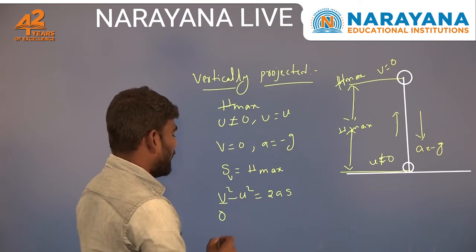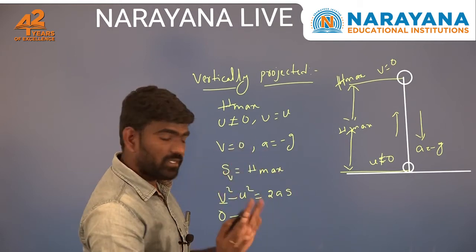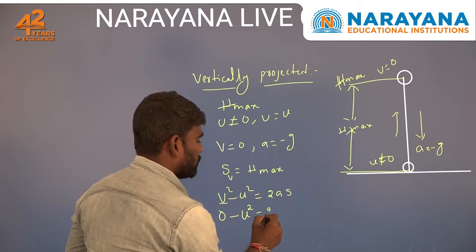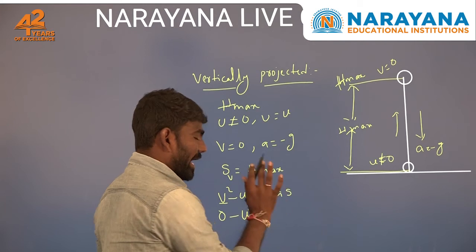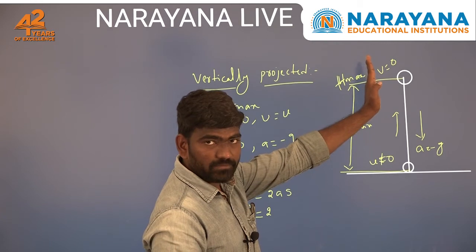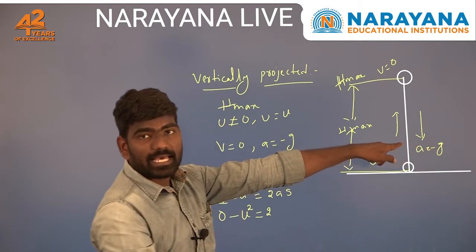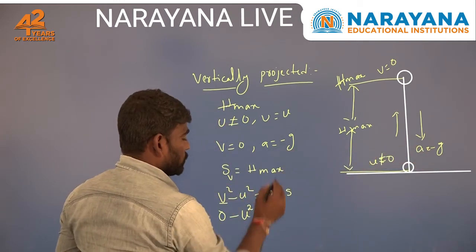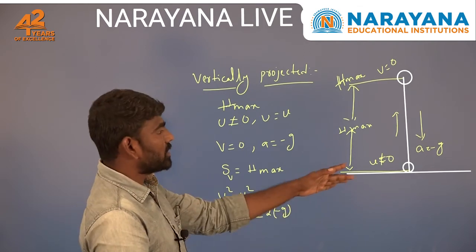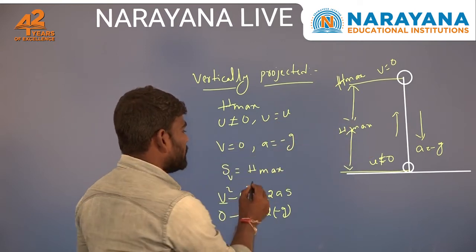Then u is not equal to 0, so I am taking it as the initial velocity u, and here you will get u square, and 2 is a constant, so I won't change anything there, and here is the acceleration. In this particular case, the object is moving in the upward direction and the gravitational acceleration is in the downward direction, so the acceleration is minus g. So a is equal to minus g, 2 into minus g, and the displacement, in this case, is only along the vertical direction. So here the displacement is h max.